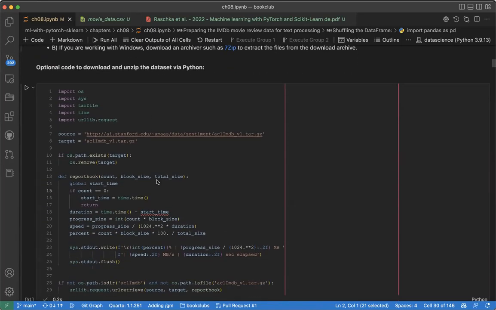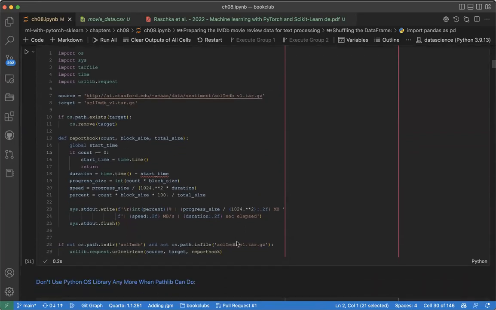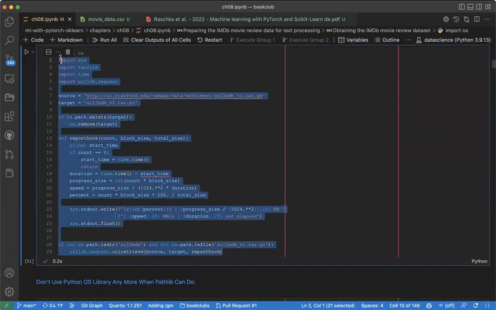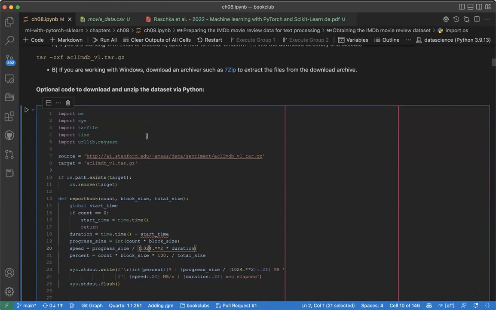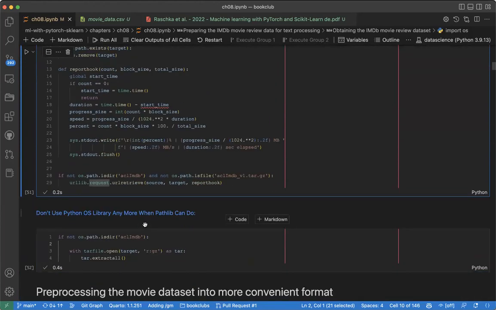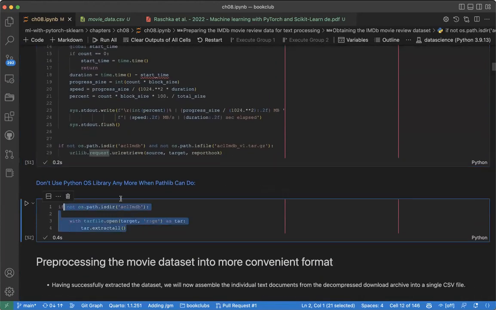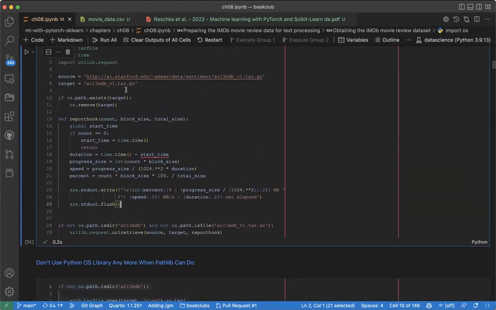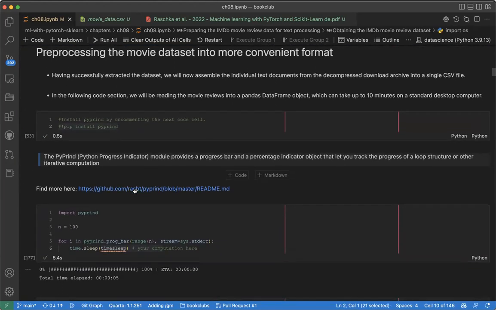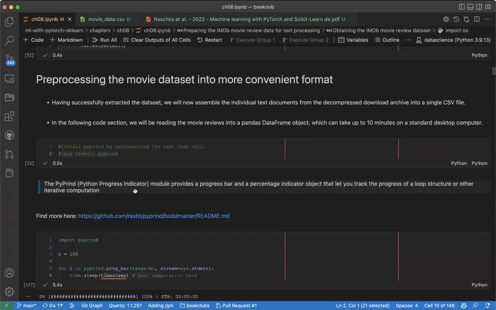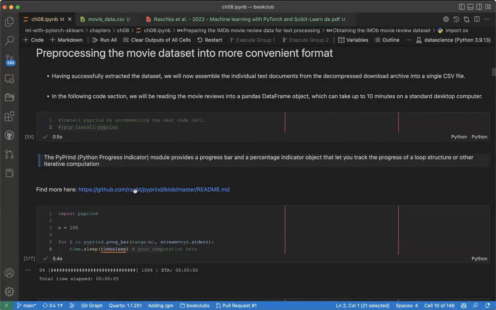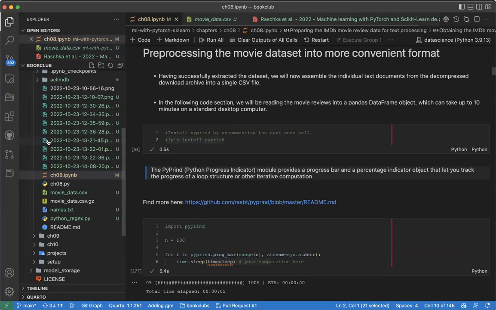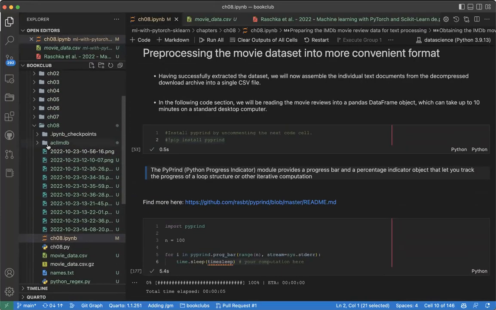Now we asked how we can obtain the data set. The book provides code that allows you to download the data. If you want to download data from the internet, this is how, but the book already provides the data, so this is optional if you want to practice downloading. We also discussed processing the data set, because it is not in the right format that we want to work on. So how can we process the data and put it in a single data frame? If we look at it, this is the format of the data.